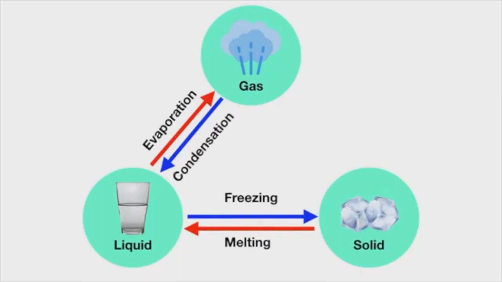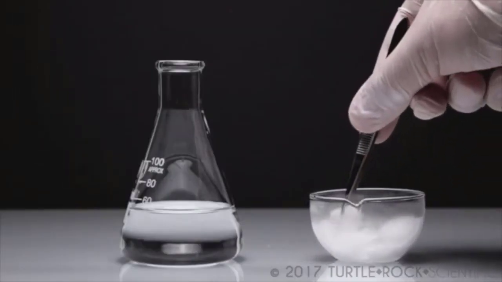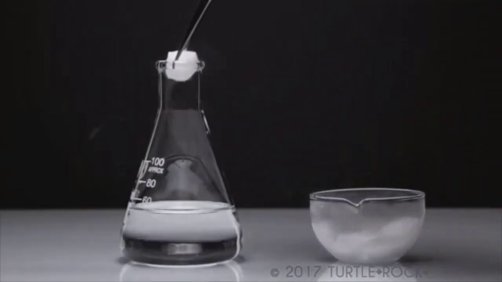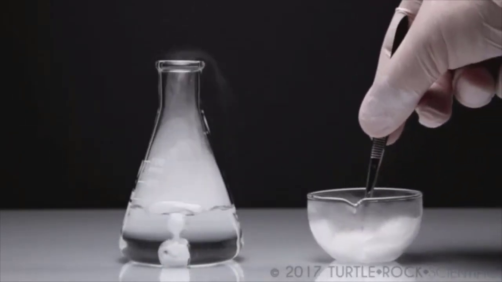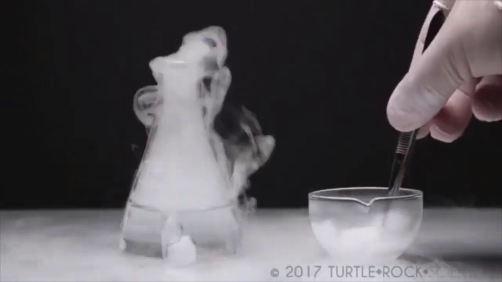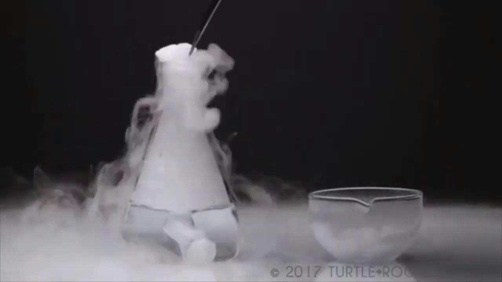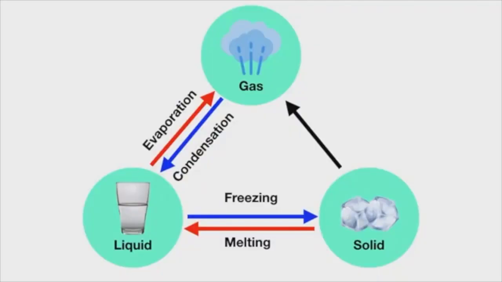There's one more example too. Believe it or not, a solid can turn directly into a gas without ever having to be a liquid. This happens with dry ice, which is solid carbon dioxide. If you drop it in some water just to start the reaction, you can see that the carbon dioxide ice is turning directly into a gas. It's never becoming a liquid. Those solid chunks are switching directly into a gas. Now this process where a solid goes straight to a gas is called sublimation. Let's practice some of these together.